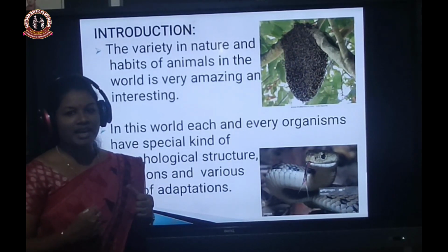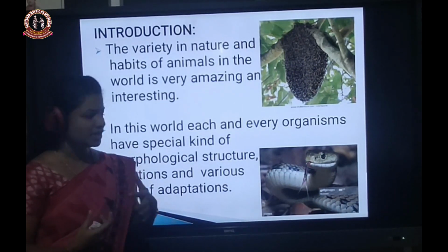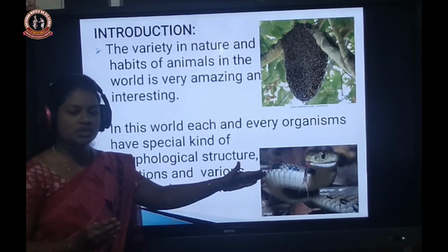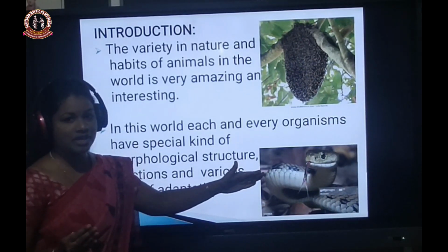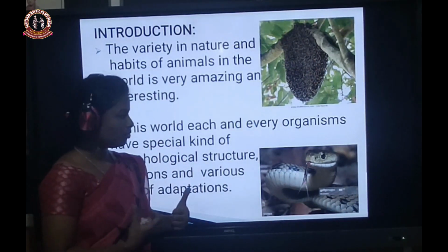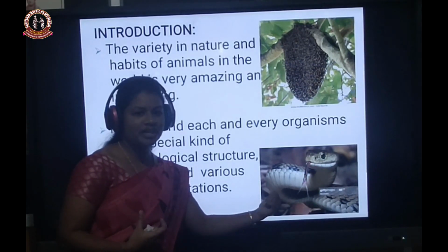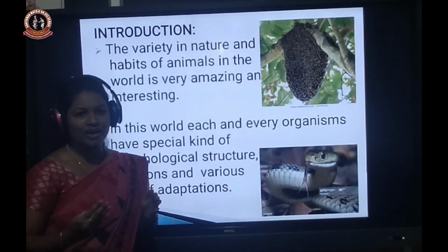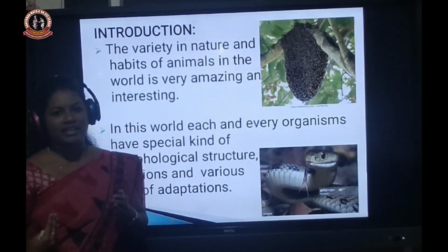Even a human being cannot move like that because our body is so different from a snake's body. So each and every organism has various morphological structures and various functions. For example, the nutrition of a bee is different from the nutritive mode of a snake. Like that, the nutritive mode of a snake is different from that of a human being. So each and every living organism is different in structure, function, and adaptations.